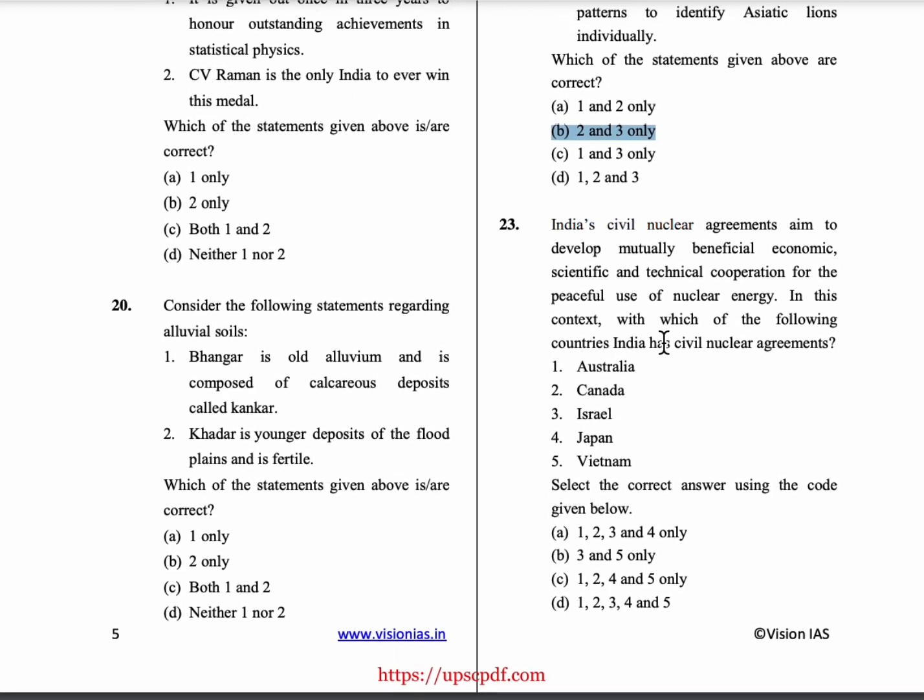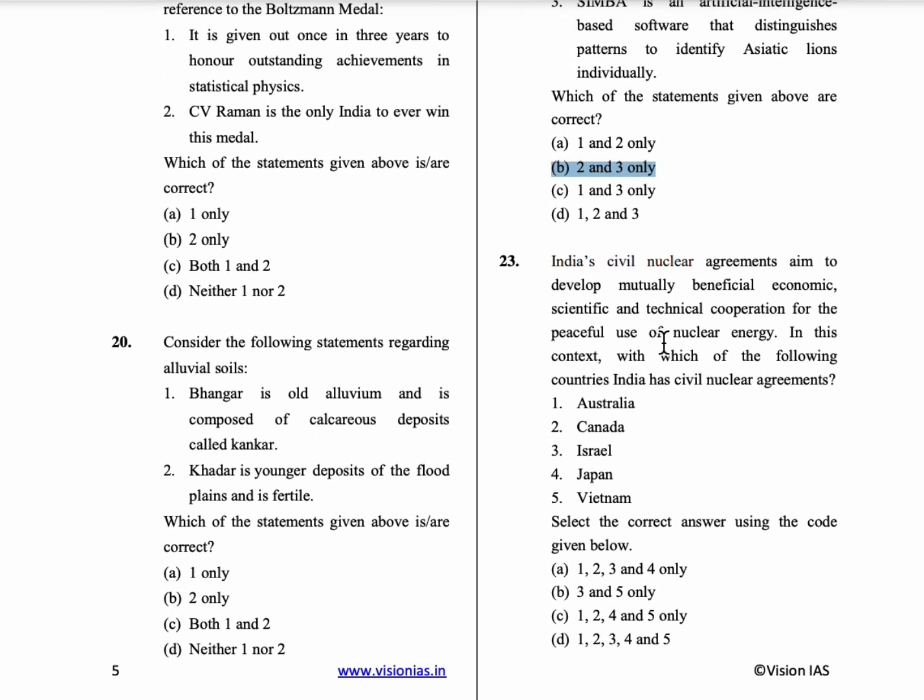23rd question, India's civil nuclear agreements aim to develop mutually beneficial economic, scientific and technical cooperation for the peaceful use of nuclear energy. So in this context, with which of the following countries India has civil nuclear agreements? So here India has civil nuclear agreements with 14 countries.